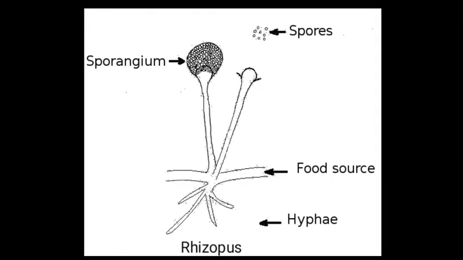It has hyphae, thin filament-like structures. Through hyphae they take food. And from them they extend like a thin filament, and it has a bulb-like structure called sporangium. When the sporangium breaks, it gives out spores. These spores, where they fall, again form a sporangium with the hyphae.